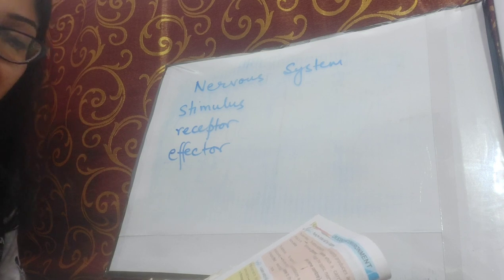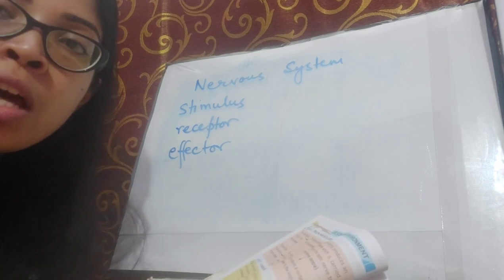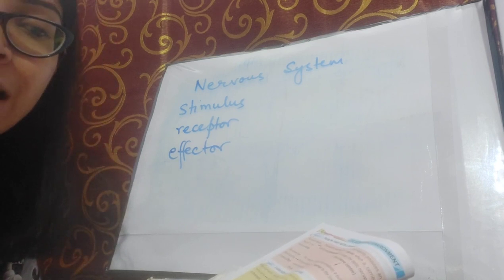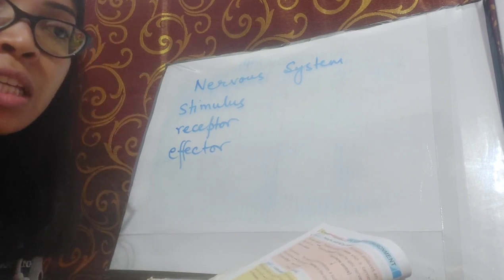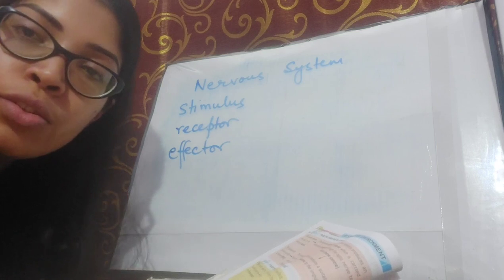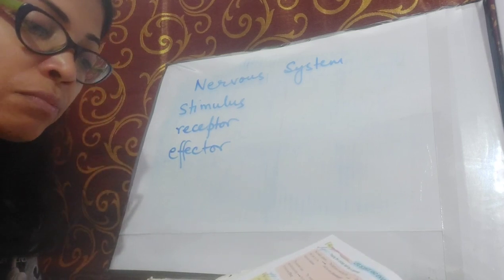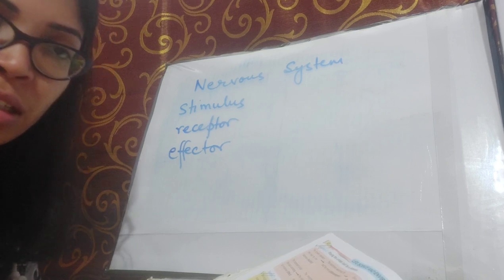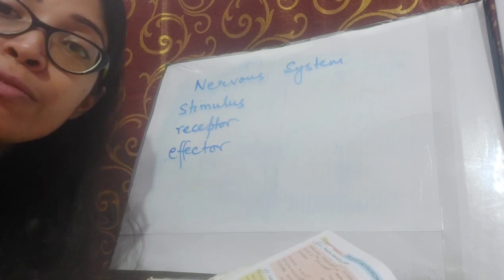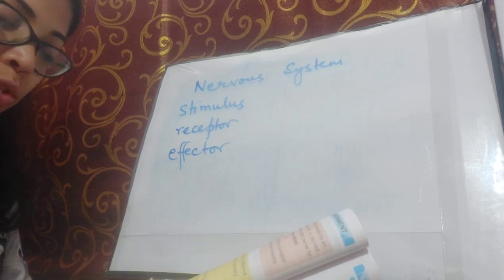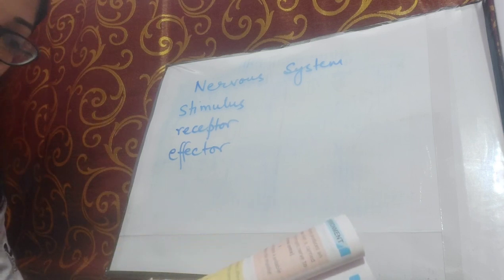On the other hand, if any of the hormones are not in their exact amount in our body, suppose hyposecretion or hypersecretion of any of the hormones has taken place, then the effect of that will be prolonged. It will not be an immediate effect. Action of hormone spreads to a vast area of the body. The action of nervous system is restricted to a limited area only.